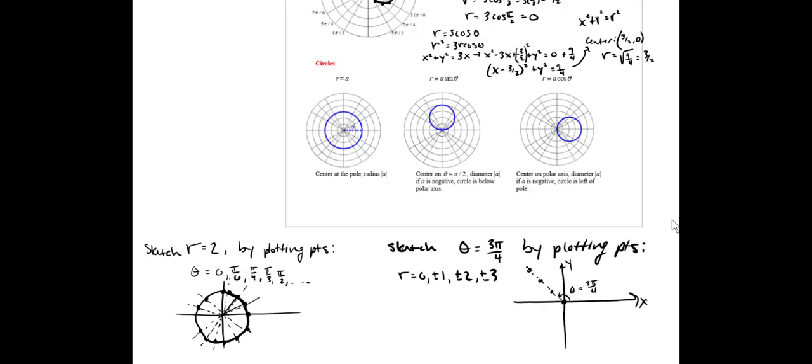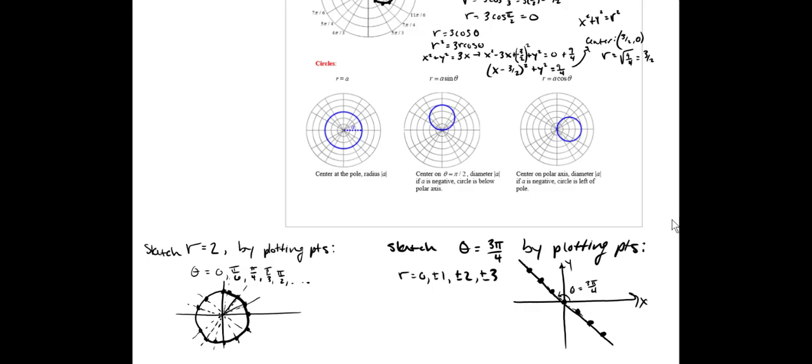Positive 3, I go 3 units in that direction. I could do the negatives as well. Negative 1 means I go not in this direction, but just opposite that direction. Something like that direction. So go negative 1 units in that direction. Negative 2 in that direction. Negative 3 in that direction. We see that what we're getting is just this line of points.